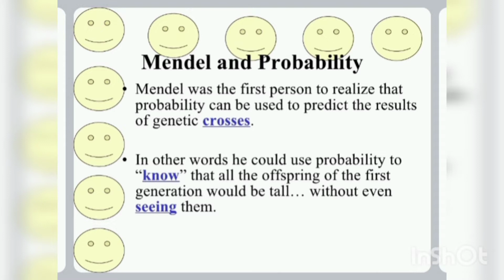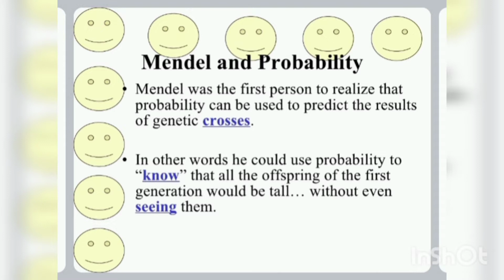So when I toss a coin, we will get two possibilities, head and tail. So there are two possible outcomes. Out of the two, we will get either head or tail. So this is known as the simple definition of probability. So how is probability used in genetics?